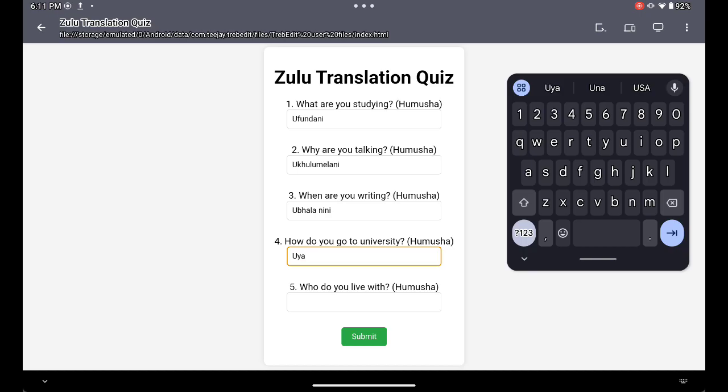Now university is an object, so we already know that's going to be at the end. But how do you say how in Zulu? So this is very, very concerning, right? There are two types of hows in Zulu, and I want you to take note. The first type of how is a greeting, or not necessarily a greeting, it's basically like a greeting. For example, how do you say, how are you? You say Unjani. So basically, it's Njani.